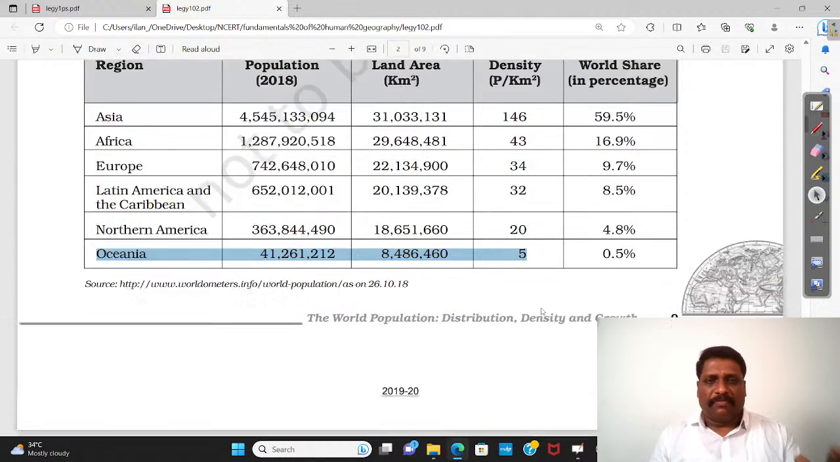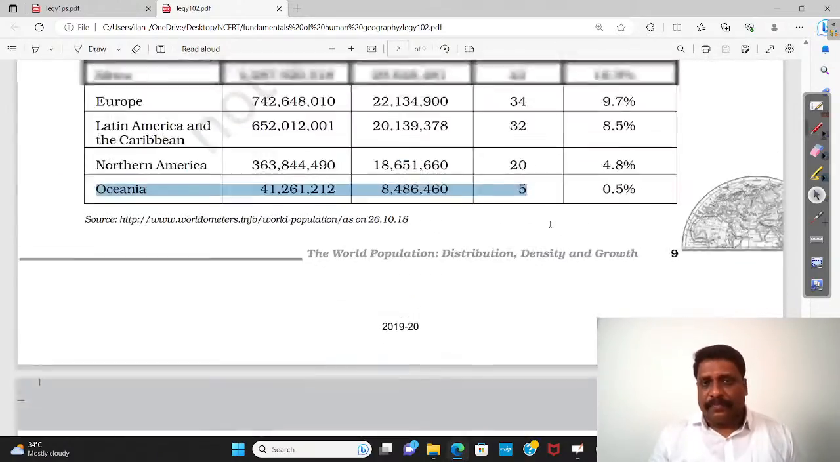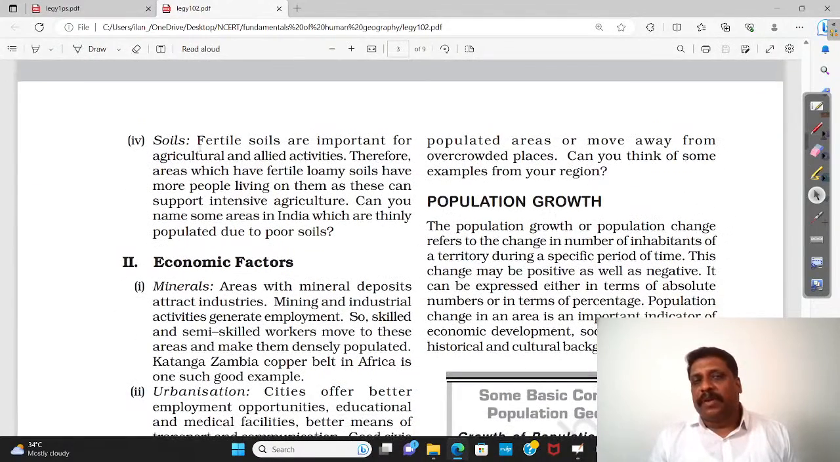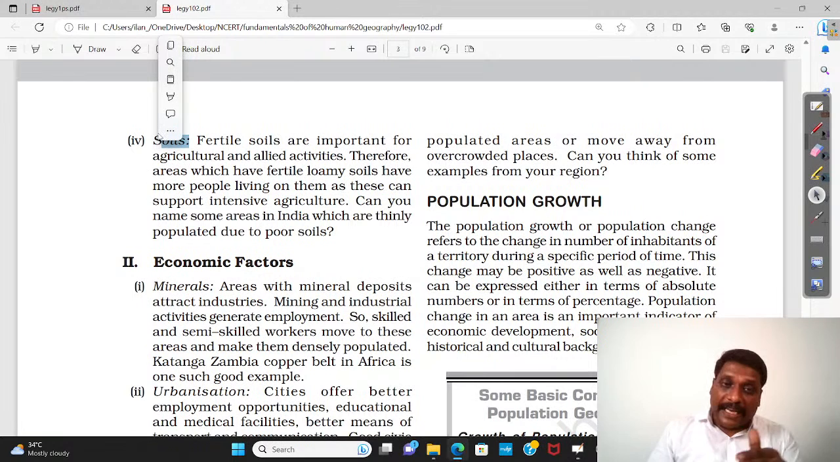Then, apart from that, climate and soil also play a very important role, because soil is very important for the practice of agriculture, and agriculture is very important for the sustenance of the population.